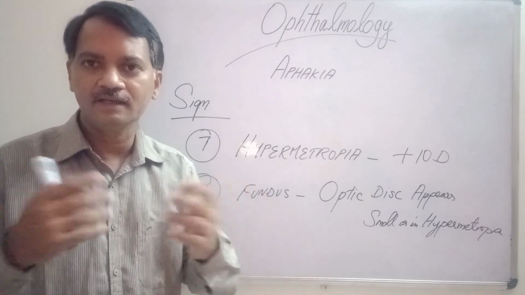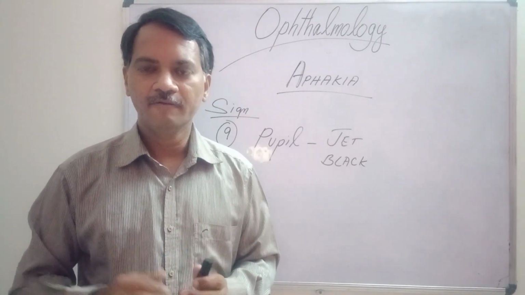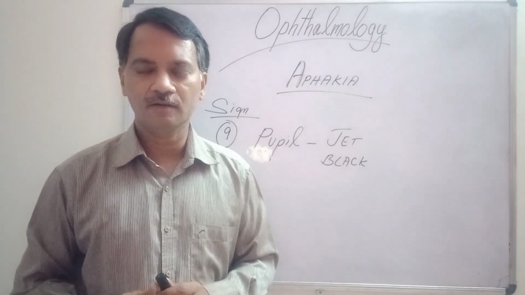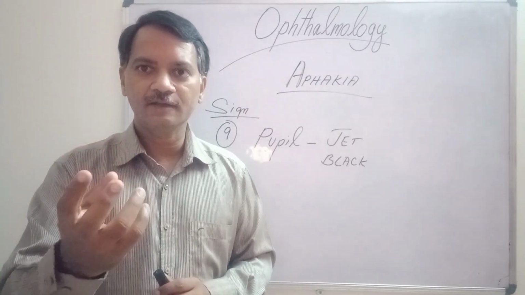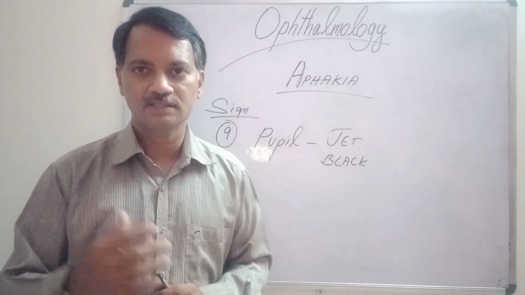We have already told in Purkinje images, when we throw light on the patient's eye, there will be a reflection from the anterior and posterior surface of the lens.